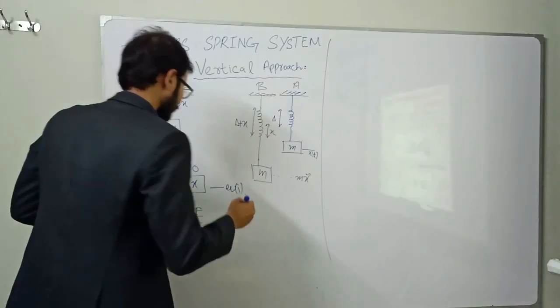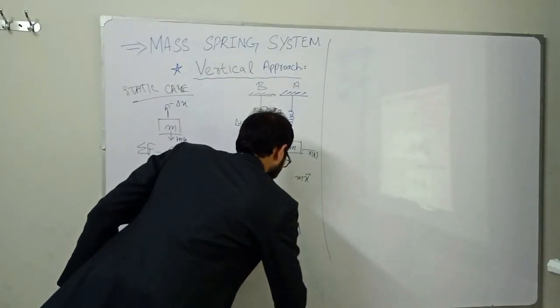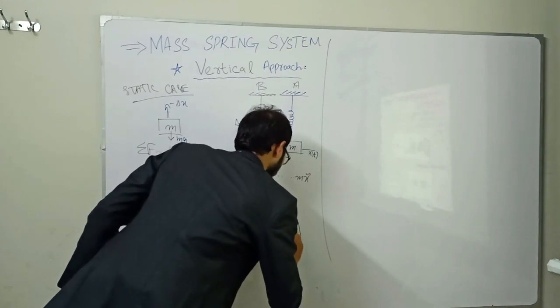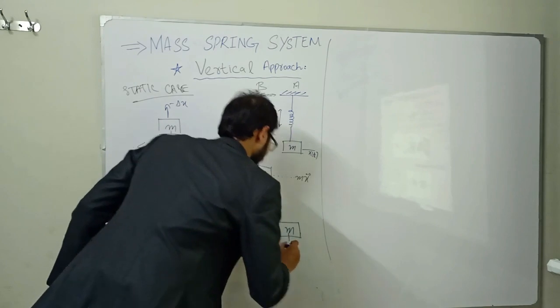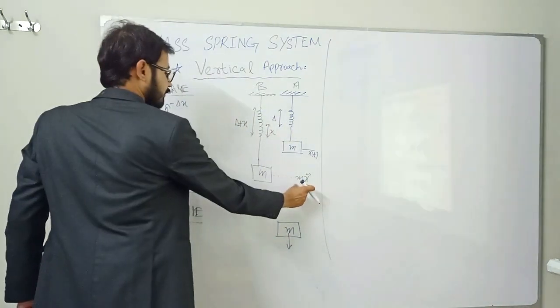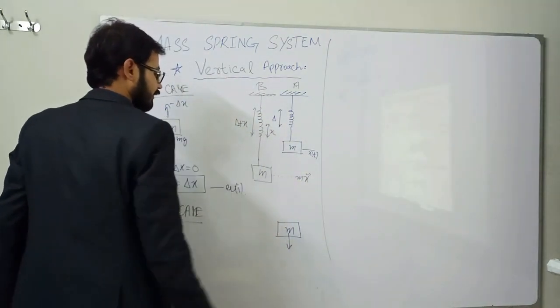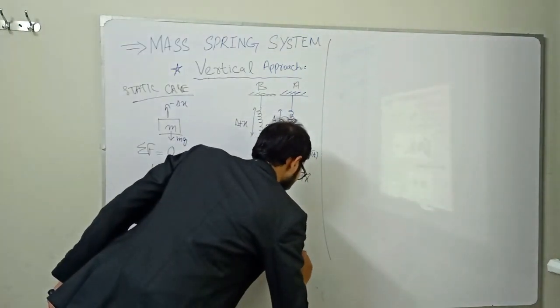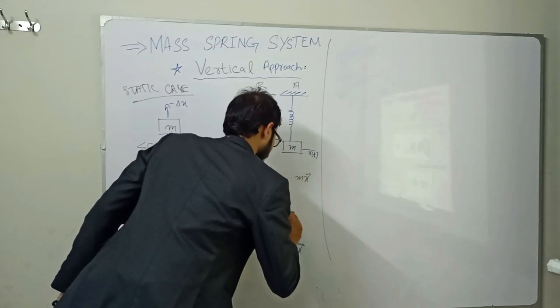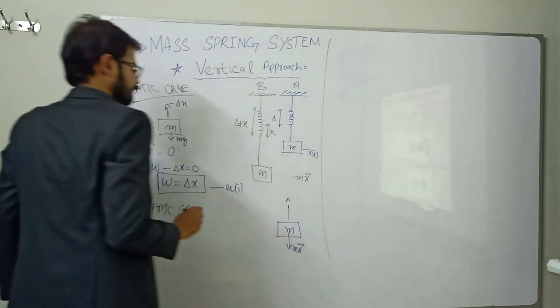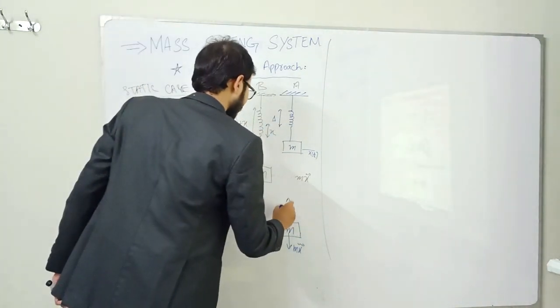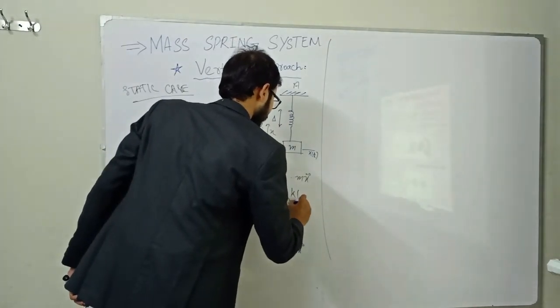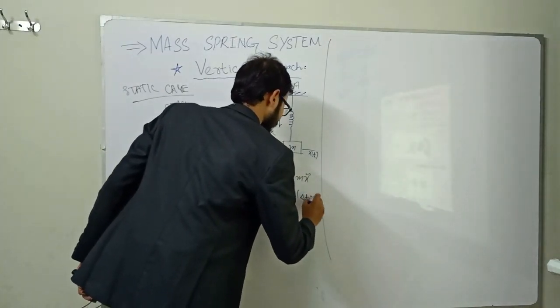In this case, again we have to resolve the block of mass m with different forces affecting it. We know that now there is an external force acting upon it, for example m x double dot, and now the deflection will be minus k into delta plus x.